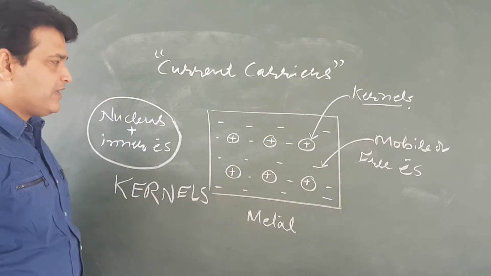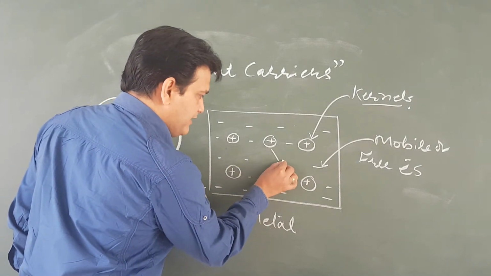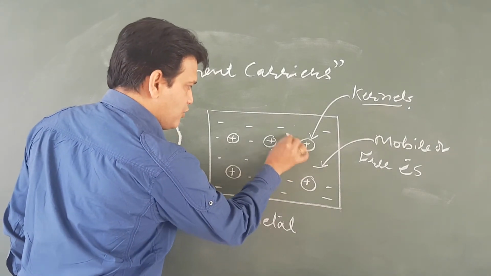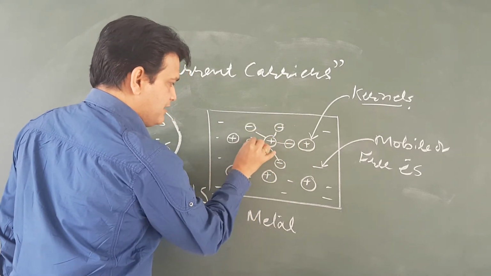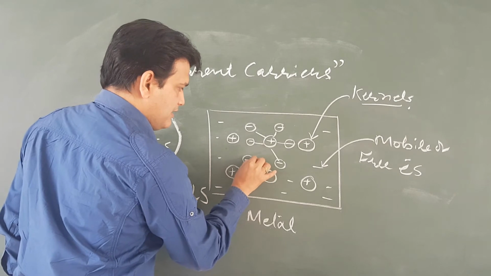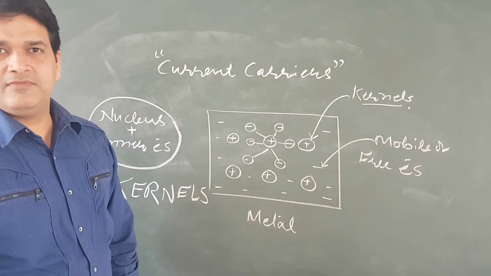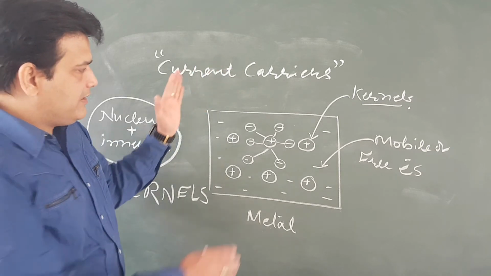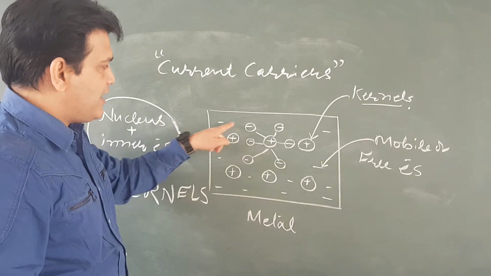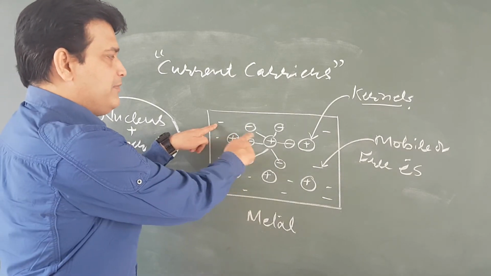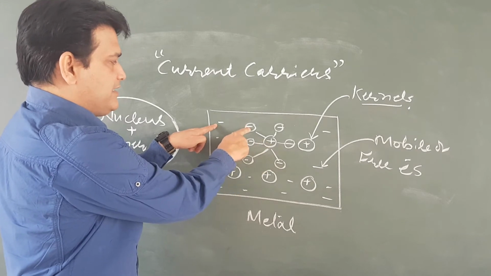And now there are weak forces between the mobile electrons and the positive kernel. When electrons are away, there will be no force between a particular kernel and the electron.